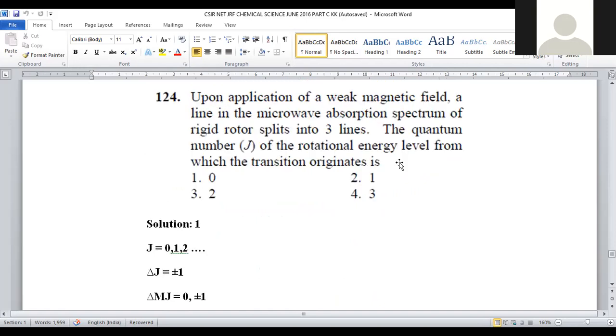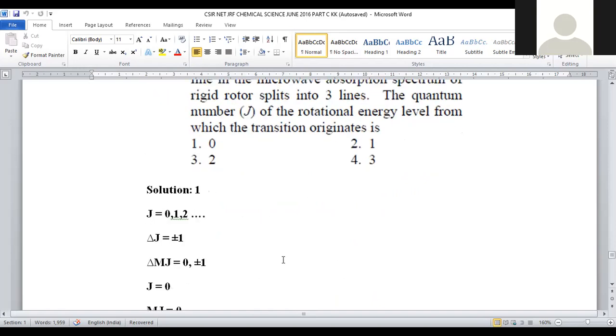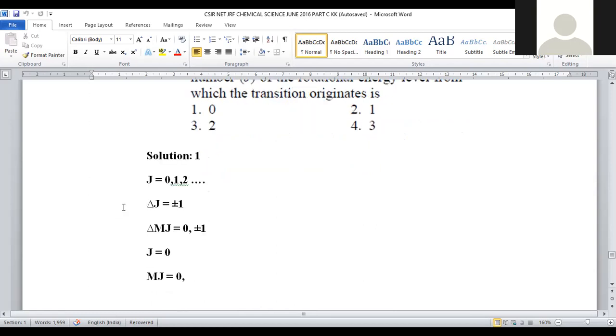Then the selection rule for this J. J is nothing but the rotational energy quantum number. So delta J is plus or minus 1. That is nothing but a one-step excitation of the electron is possible in the rotational energy level. So 0 to first, first to second, second to third. That kind of only one-step excitation is possible.